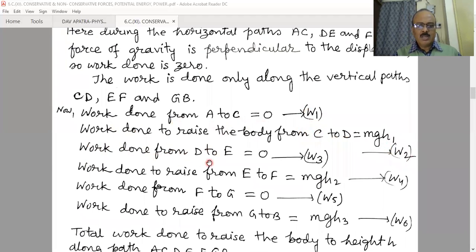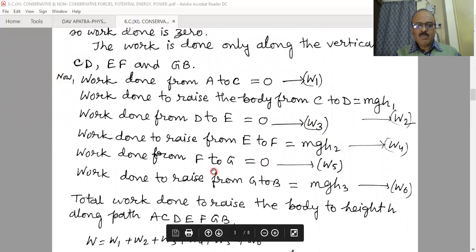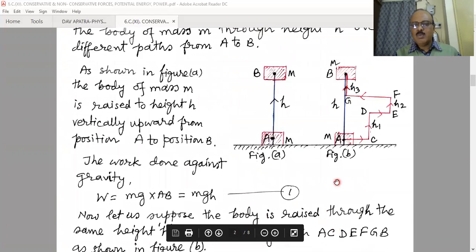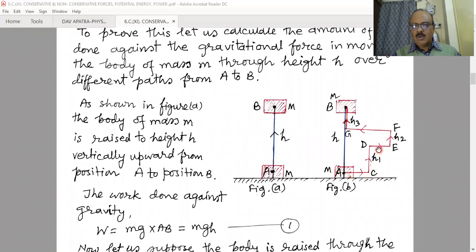Again, work done in the horizontal path D to E is 0, let us suppose W3. Work done to raise from E to F is mgH2, that is W4. Work done from F to G is 0, that is W5. Work done to raise from G to B is mgH3, that is W6. That means there are 6 types of displacement: 3 horizontal displacements and 3 vertical displacements.